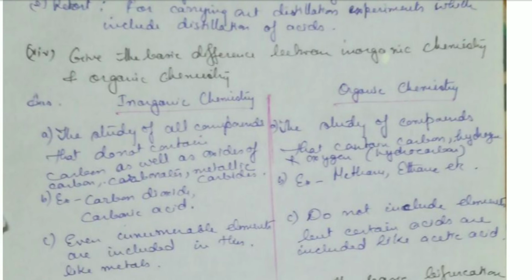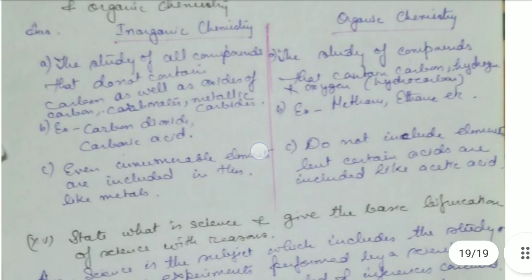And then organic chemistry is the study of compounds that contain carbon, hydrogen and oxygen, that is hydrocarbons, you can say. For example, in inorganic chemistry carbon dioxide and carbonic acid, and in organic chemistry methane and ethane are the examples.